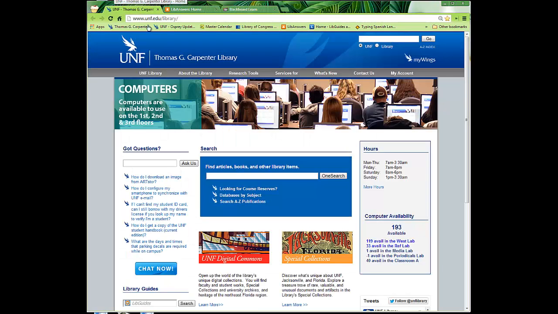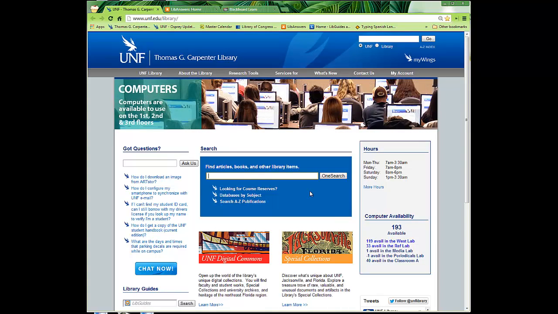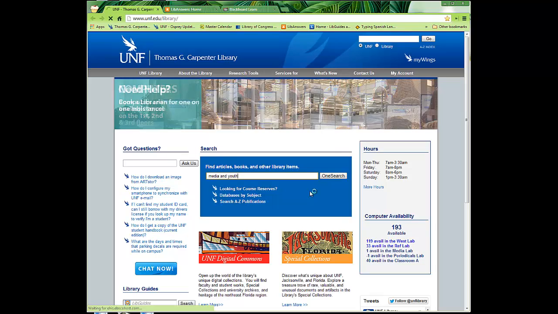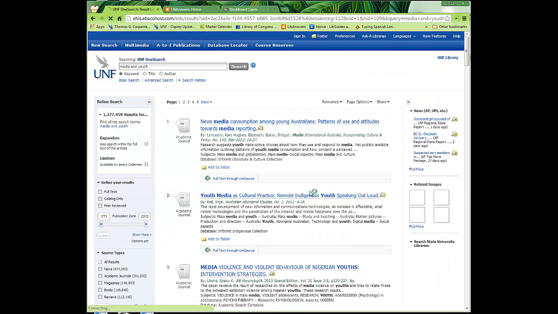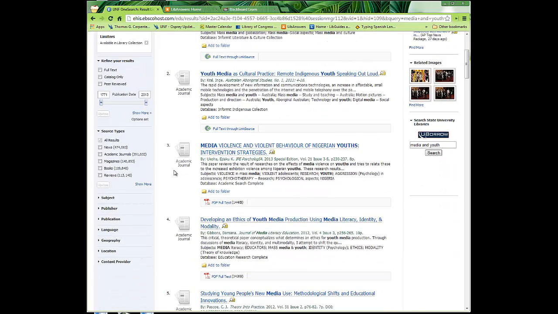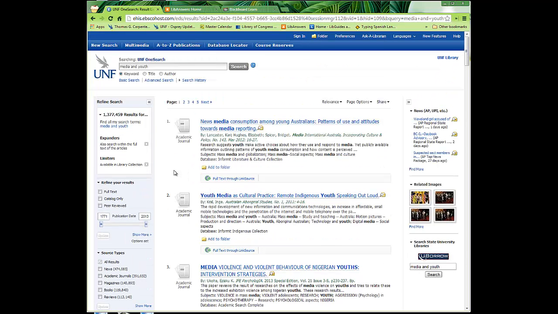So we need the library homepage, and I'm just going to use the OneSearch bar right in the center. First I'm going to do a book. I actually have a book title that we're going to use as the demonstration. It's called Media and Youth. While we're doing this, you're going to get a demo of using OneSearch itself anyway. I know that's the title, but it's not the very first result, so I'm going to do a couple of things to help narrow it down.